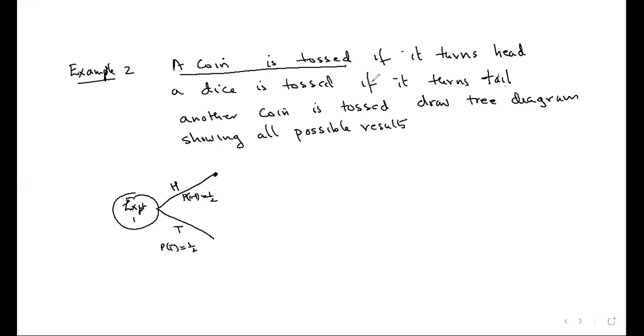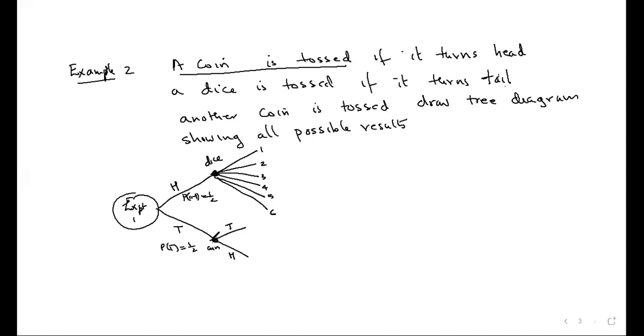Now, if it turns head, what is tossed? A dice is tossed. So experiment 2 has how many results? 6 results: 1, 2, 3, 4, 5, 6. These are the possibilities. If it turns tail, there are 2 possibilities: again tail or head. Because in the second experiment here, a coin is tossed, and here a dice is tossed.